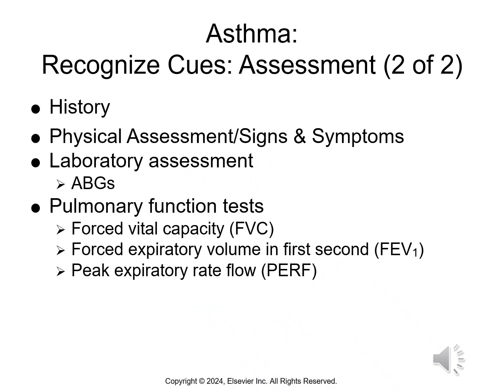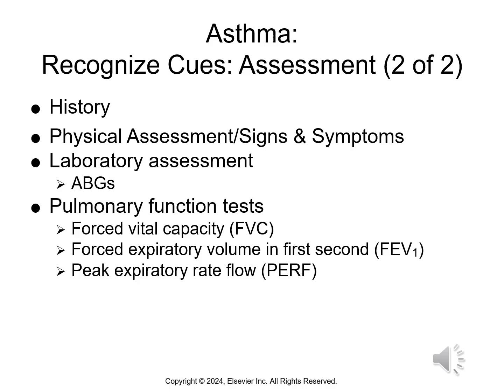So as a nurse, we have to assess. We need to recognize those cues for our patient. What's their history? Do they have any of these allergy exposures or an increase in their IgE levels? For a physical assessment, are we noticing that our patient has some wheezing lung sounds? They could be chronic. That patient might present with a barrel chest appearance, hypoxia, blue nail beds.